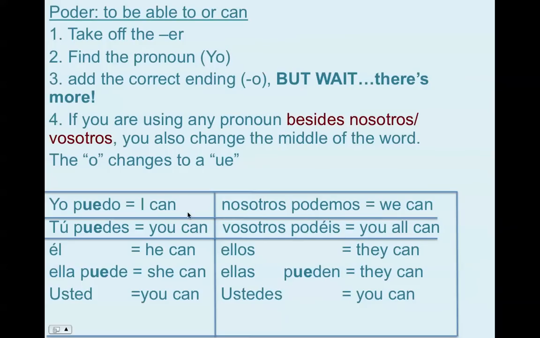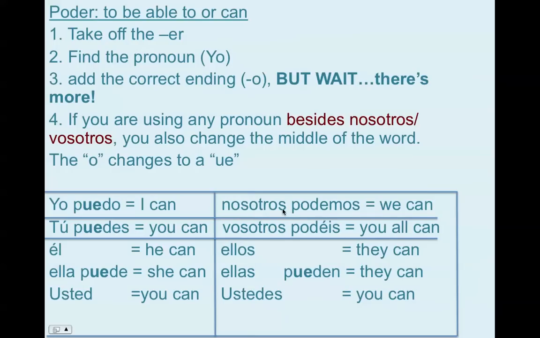Now, this might sound pretty complicated at first, but we're going to do a lot of practice with it over the next few days. So to say I can in Spanish, it's yo puedo. To say you can, it's tú puedes. So you still add the ES ending, and you change the O to a UE in the middle of the word. To talk about he, she, or you formal, you still add an E to the end of the verb, and you change the O to a UE. So to say he can, it's él puede, she can, ella puede.